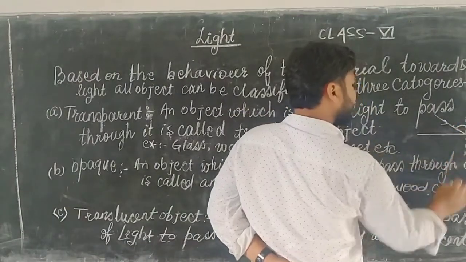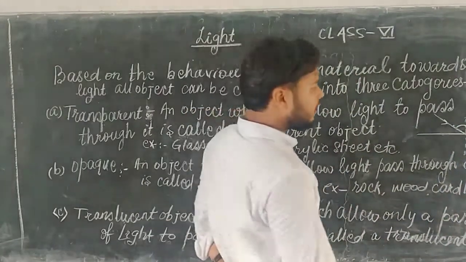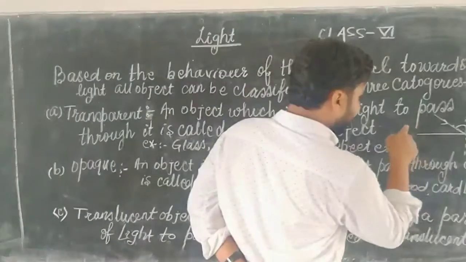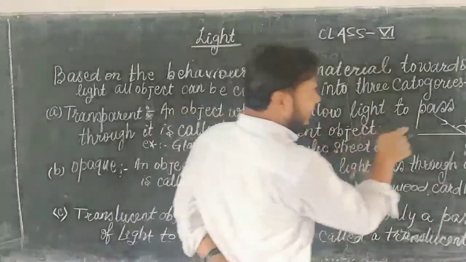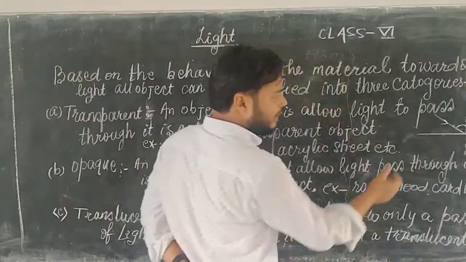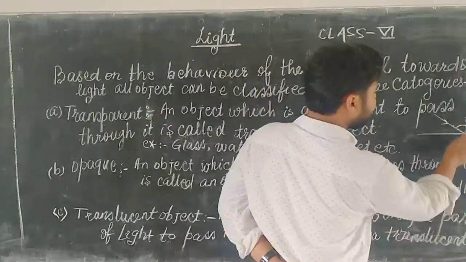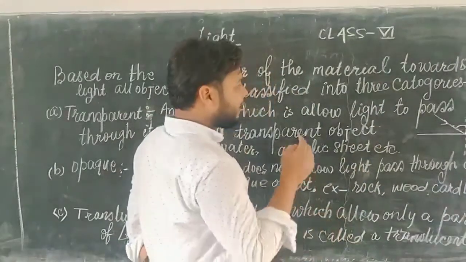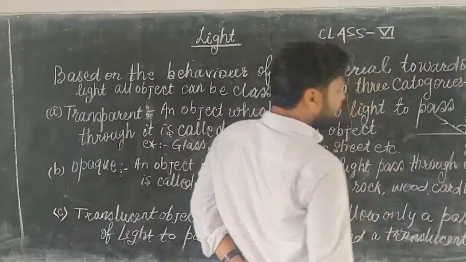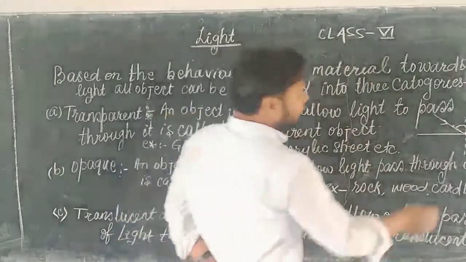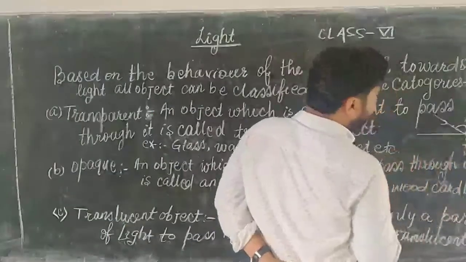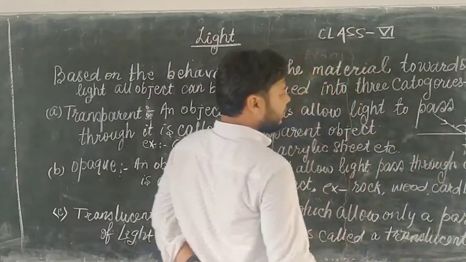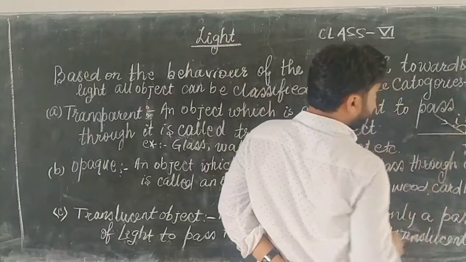The normal is an imaginary line drawn perpendicular to the surface at the point where the light ray is incident. With a perpendicular line drawn at the point of incidence, we can easily draw what angle will be the angle of refraction and what will be the angle of incidence.